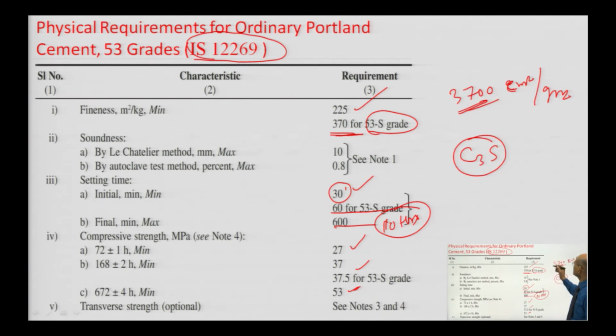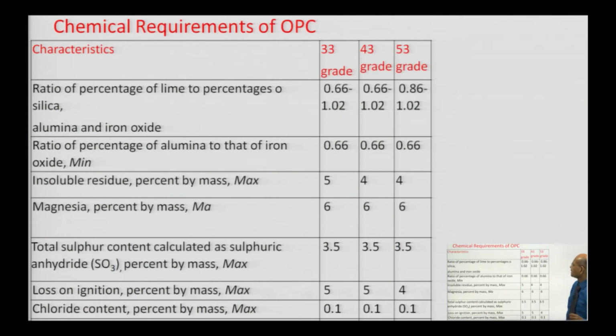So, these are the important cements, the ordinary Portland cement. Then what is the chemical requirement of this cement? I have compiled all the results in one table, with values taken from the previous course for 33 grade, 43 grade and 53 grade.